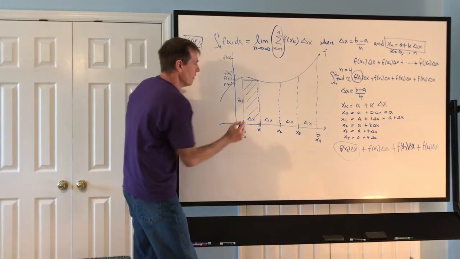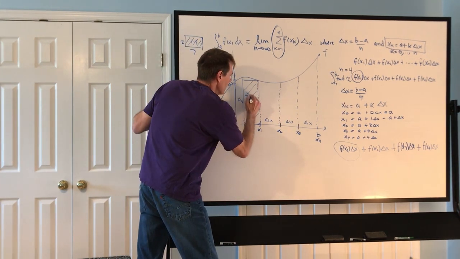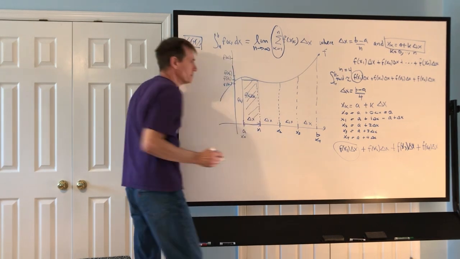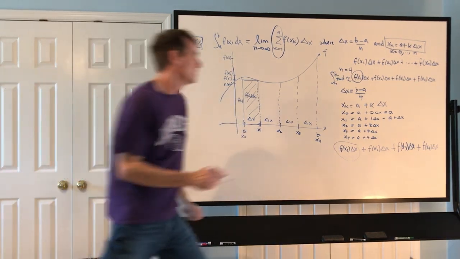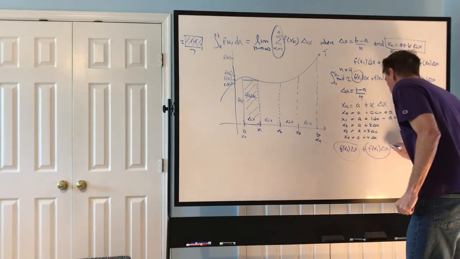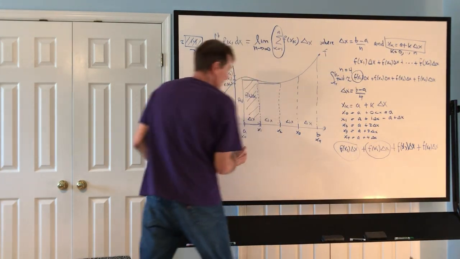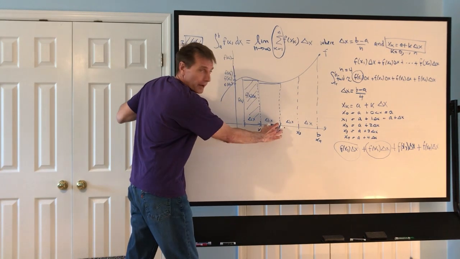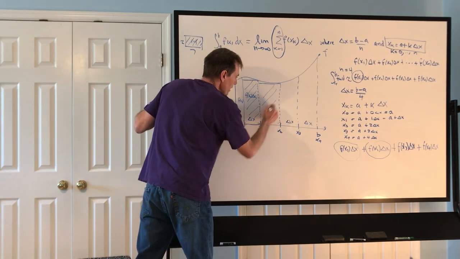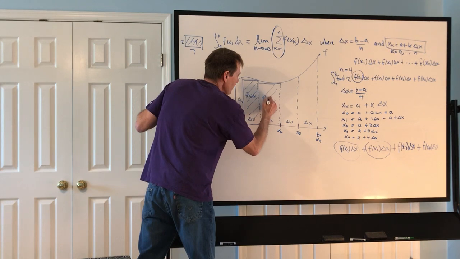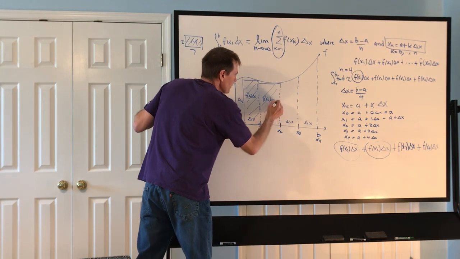So the area of this rectangle is f of x1 times delta x. Similarly, if you look at this rectangle, its width is also delta x, so the area of this rectangle would be f of x2 times delta x.